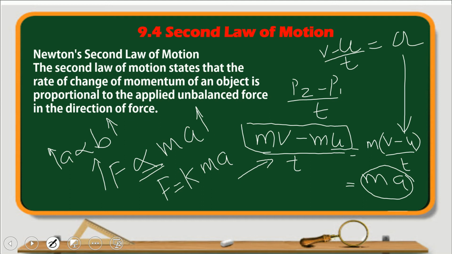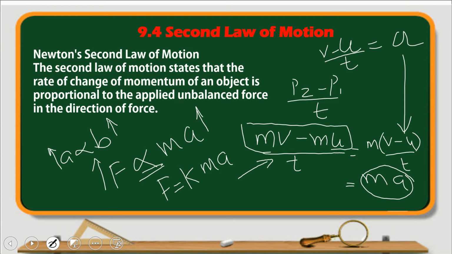Now the derivation also you will understand; we will see it in the next slides. Now what is Newton's second law of motion? It states that the rate of change of momentum of an object is proportional to the applied unbalanced force in the direction of the force. Obviously, this rate of change of momentum will be in the direction of the force.